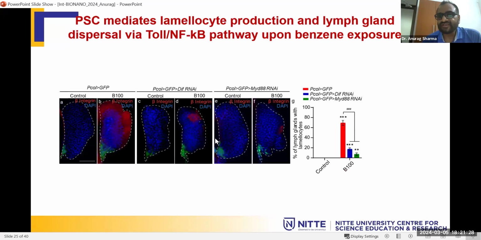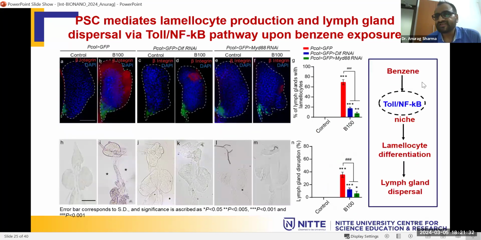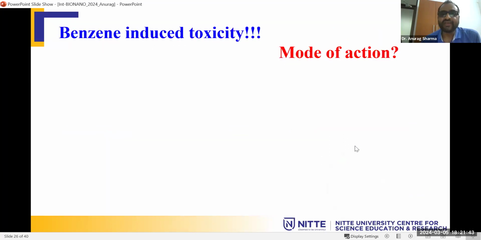So we came to know that, yes, in the niche, benzene is upregulating Toll, which is responsible for the aberrant differentiation and the lymph gland dispersal. After that, we came to know what the mode of action is.